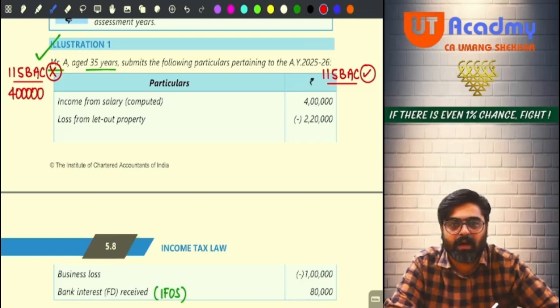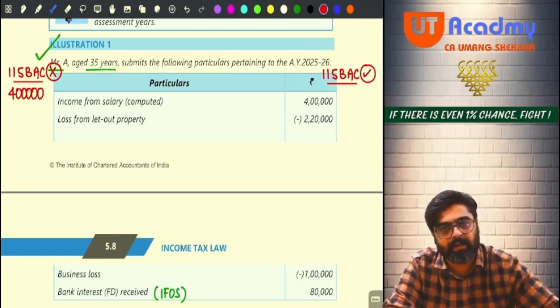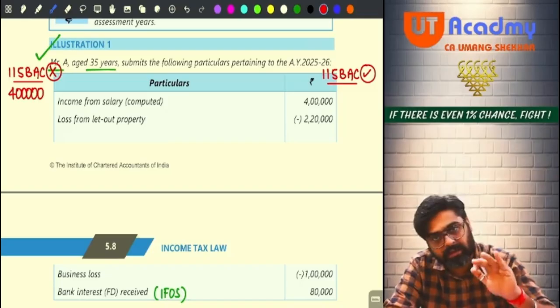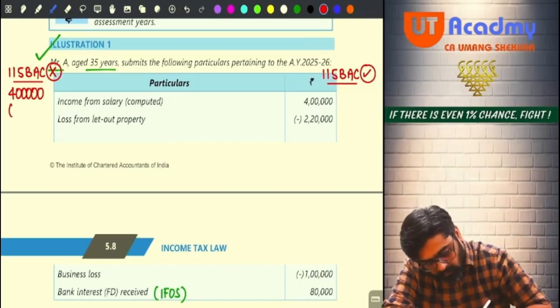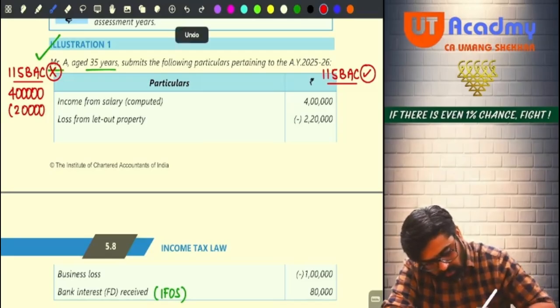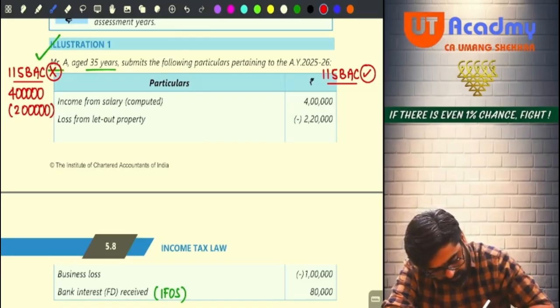Can I set off my house property loss against any head? Yes. Against salary also? Yes, but to the extent of maximum 2 lakhs. So I will set off 2 lakh rupees of house property loss against my salary income. Now my salary income remaining will be 2 lakhs.